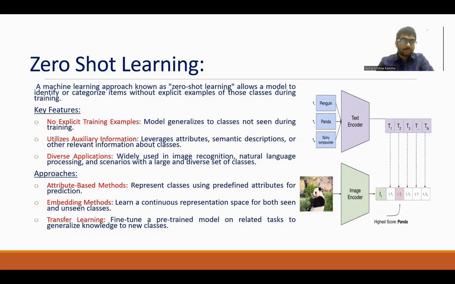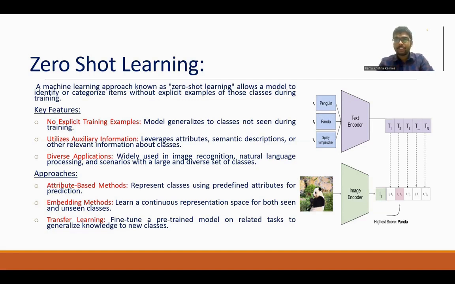Coming to the approaches of zero-shot learning, we are using attribute-based methods, which represent classes using predefined attributes for prediction, and embedding methods, which learn a continuous representation space for both seen and unseen classes. Then transfer learning, where fine-tuning of a predefined task is done in this phase.